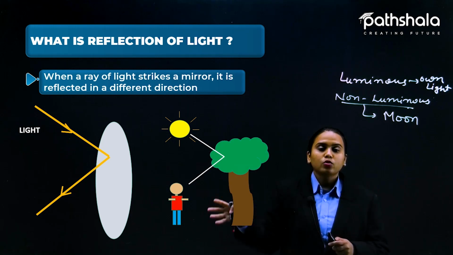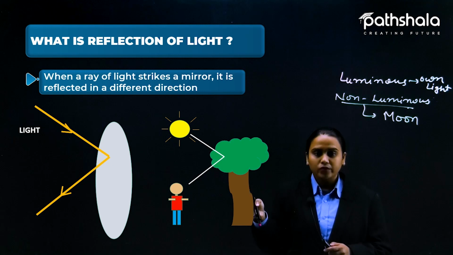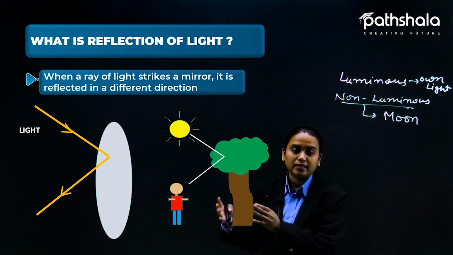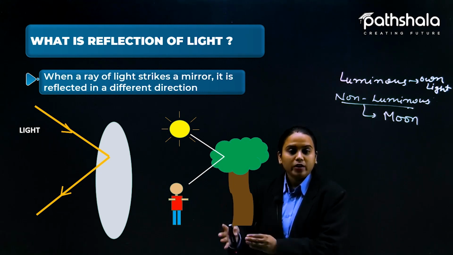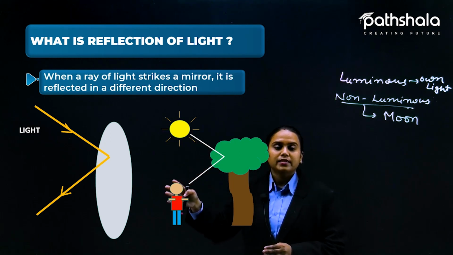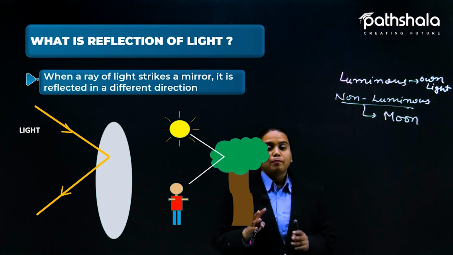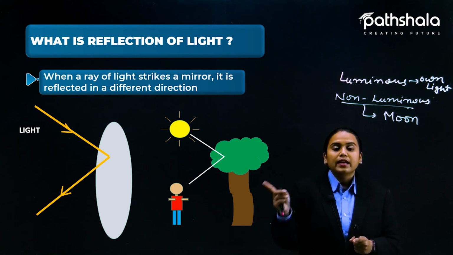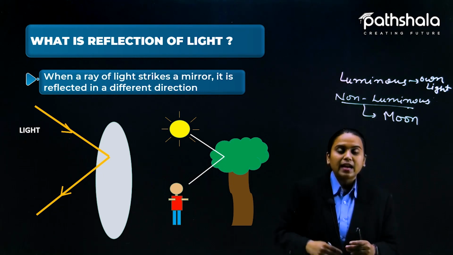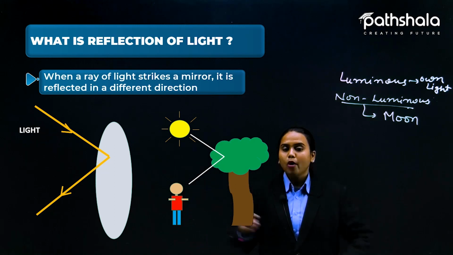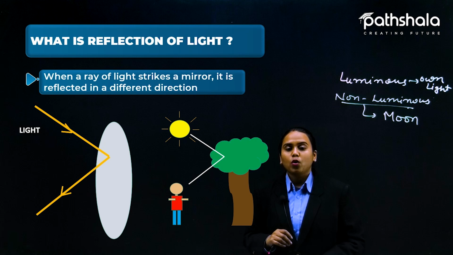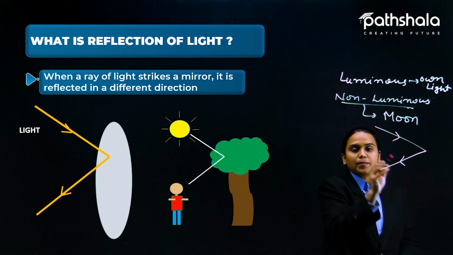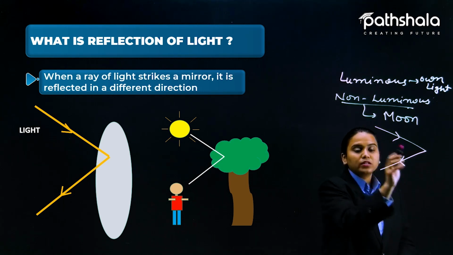So what will you see? Are you looking at the sun right now? No, you are looking at the tree, so you are not seeing the sun here. You are able to see the tree only, because the last reflection is done by the tree. But this tree is non-luminous because it does not have its own light. So what is it doing? It is reflecting the light that is coming towards it and throwing it towards the boy. So this is how reflection works. Reflection generally means striking of the light, like this, that is coming from some source, and after reflection it bounces back.